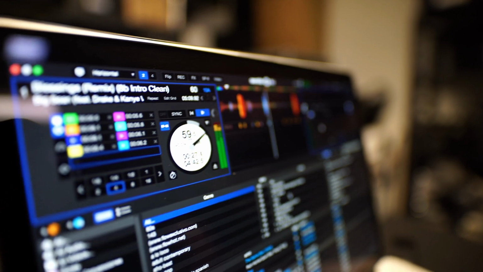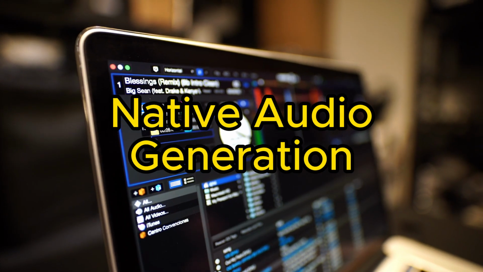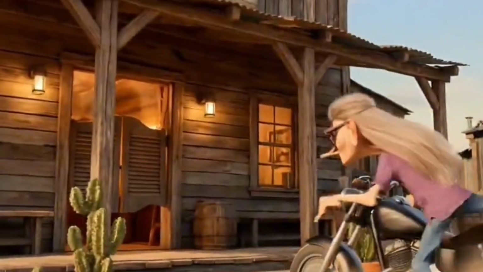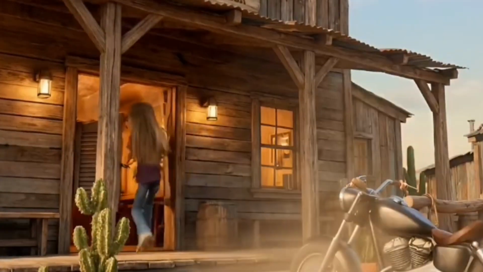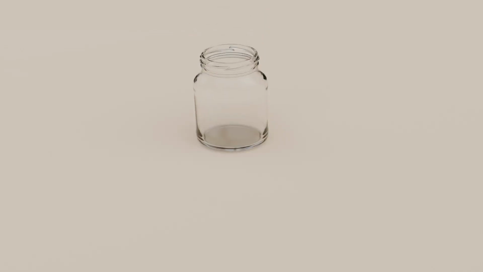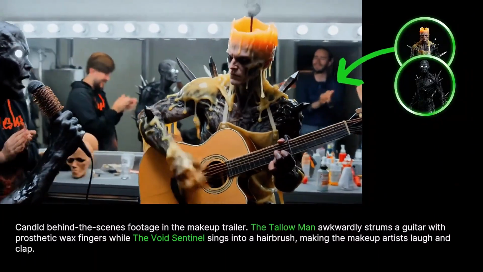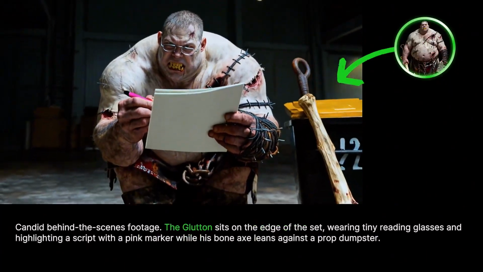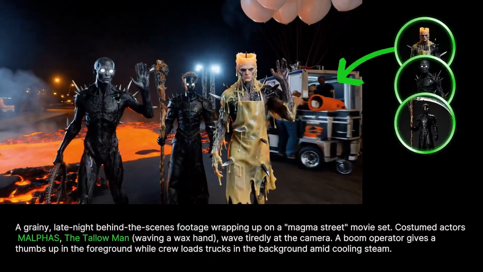The model uses what's called native audio generation, meaning the sound isn't added after the video is created. It's generated simultaneously with the visuals. When a character speaks, their lips move in perfect sync. When glass shatters on screen, you hear it at the exact moment. Rain, wind, footsteps, dialogue, even singing, all synchronize frame by frame. Kling 2.6 supports both English and Chinese dialogue, opening this technology to billions of users worldwide.